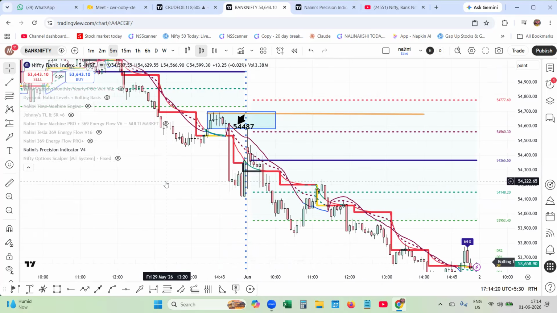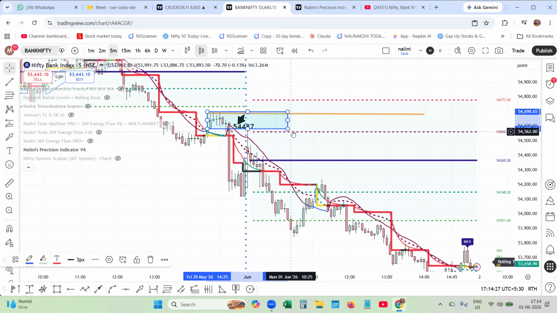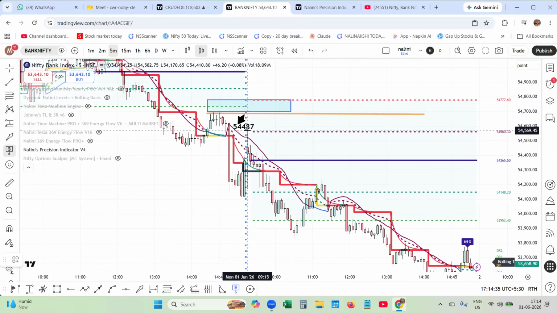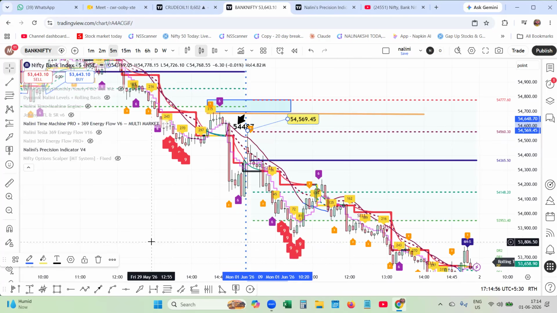What happened in the market? Market gapped up from the previous day. If you see this, the price went up to, if I place this, I am taking the price note and fixing it, 54,569. We will not know what is happening in the market because the price is above the pivot and the R1. There comes the intervention of the Tesla.